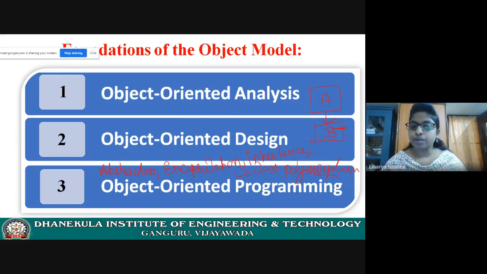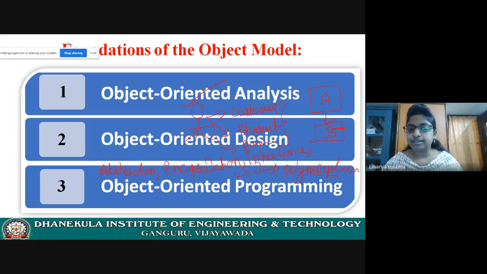Okay. In the shopping mall, same person, right? Same person. In the shopping mall, you are treated as a customer. Next, in college, you are treated as a student. Next, while traveling in a bus, you are treated as a passenger. That means the same person is exhibiting different behavior. This is called polymorphism. Poly means many. Morph means forms. Here the same method will exhibit different behaviors. It is called polymorphism.